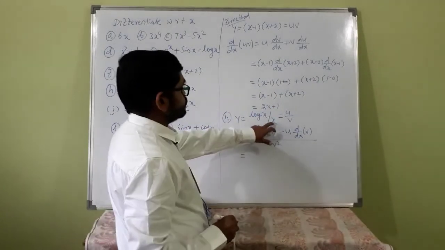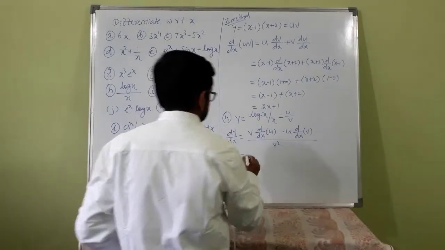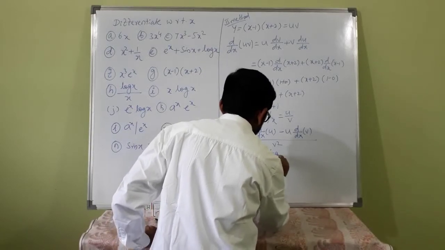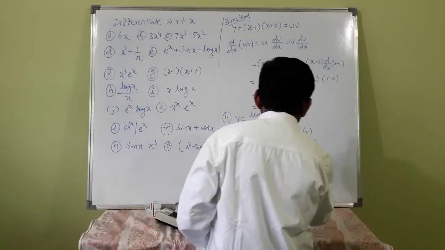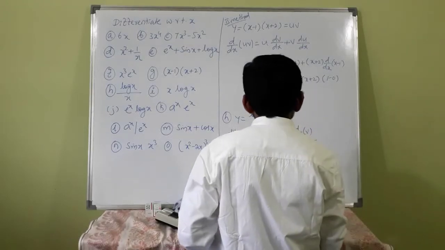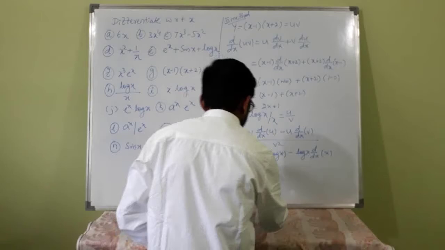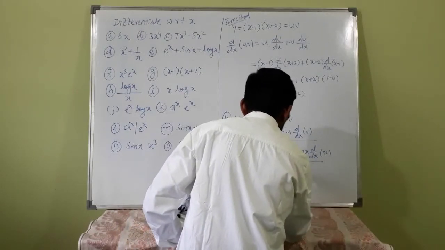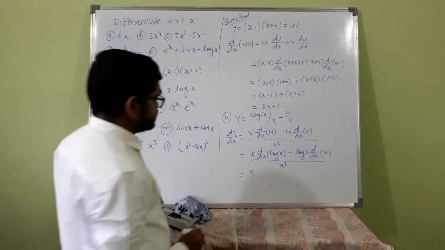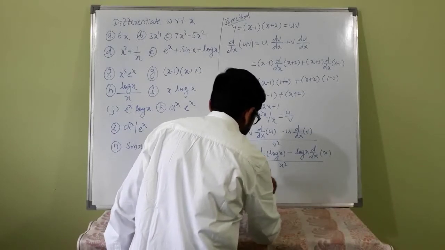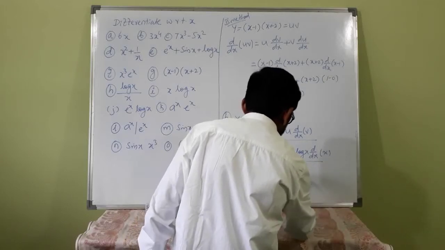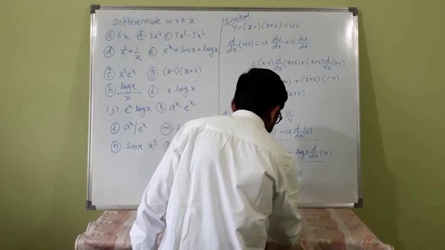v is x, u is log x. So x into d by dx of log x, minus log x into d by dx of x, whole divided by v square, that is x square. x into d by dx of log x is 1 by x, that is from standard result, minus log x into d by dx of x is 1, whole divided by x squared.